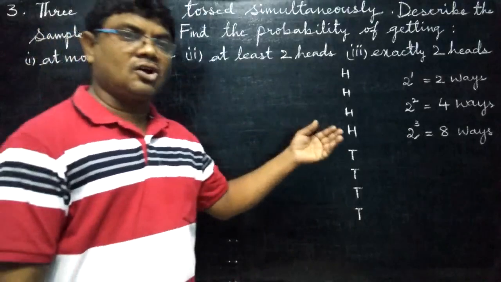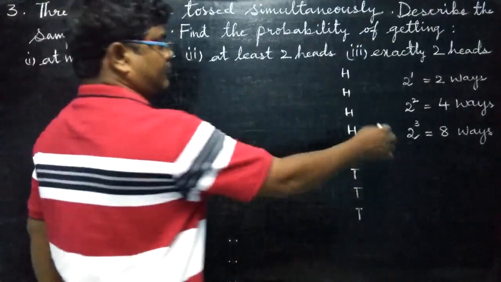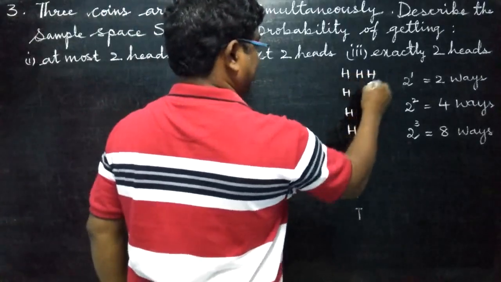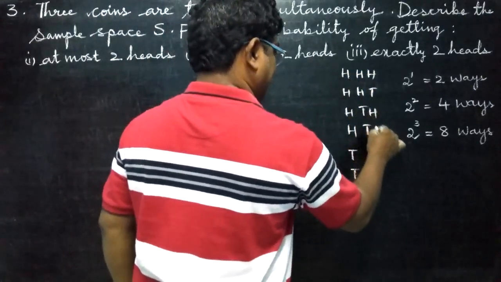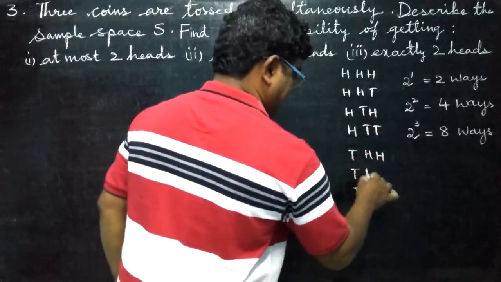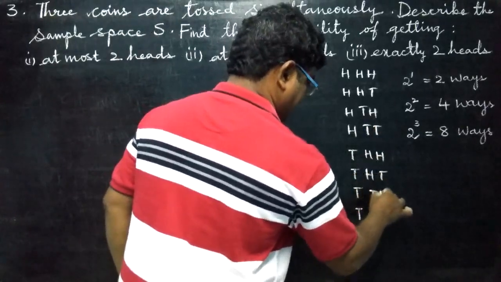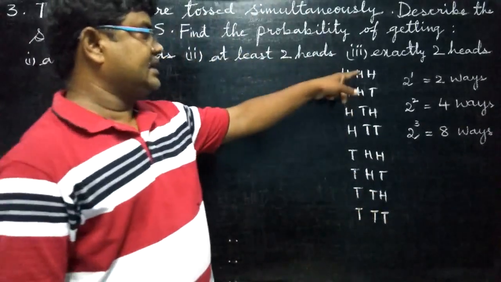And we have learned the song just now. When 2 coins are tossed, how many ways? 4 ways. Head, head, head, tail, tail, head, tail, tail. Are you able to follow? Listen carefully.